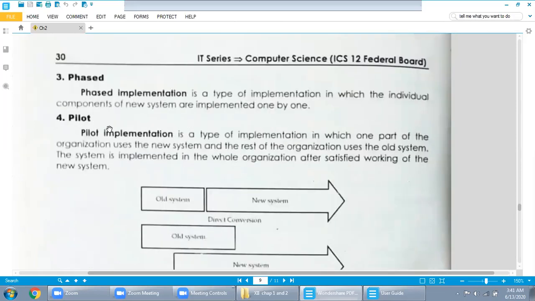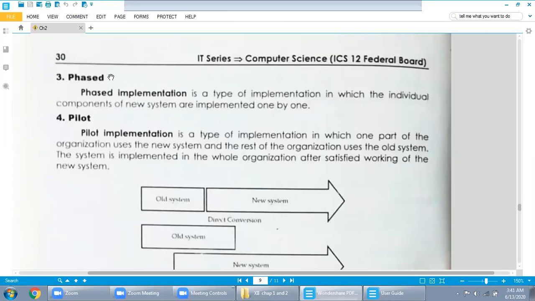Next is phased implementation. Phased implementation is a type of implementation in which the individual components of the new system are implemented one by one. Let's say you are making a system for a school. In the first step, you install the examination system. So this one is phase one.